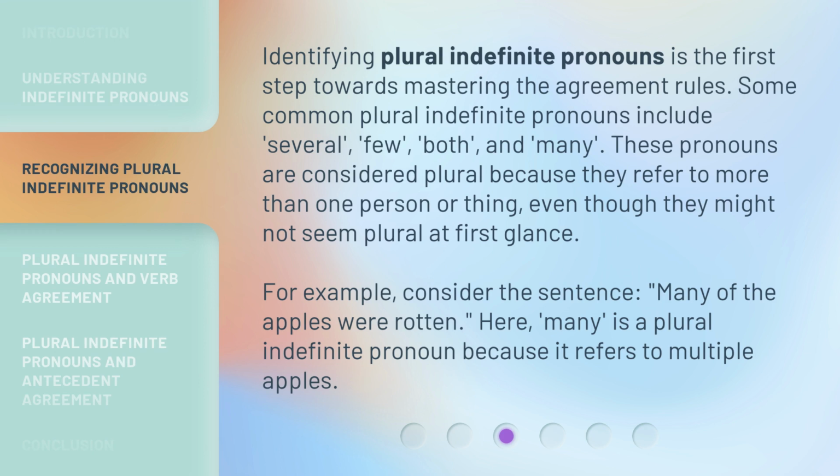Identifying plural indefinite pronouns is the first step towards mastering the agreement rules. Some common plural indefinite pronouns include several, few, both, and many. These pronouns are considered plural because they refer to more than one person or thing, even though they might not seem plural at first glance. For example, consider the sentence, "Many of the apples were rotten." Here, many is a plural indefinite pronoun because it refers to multiple apples.